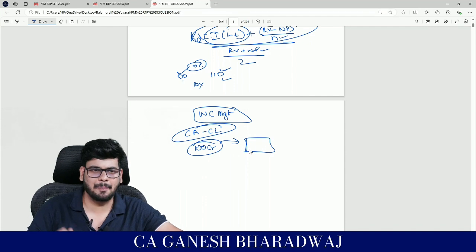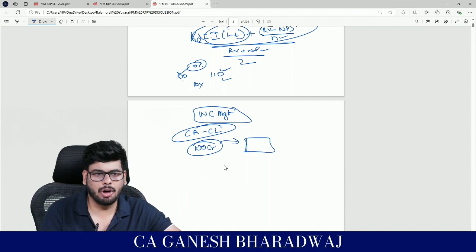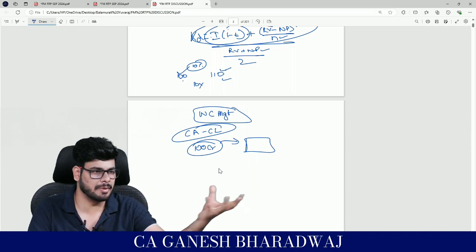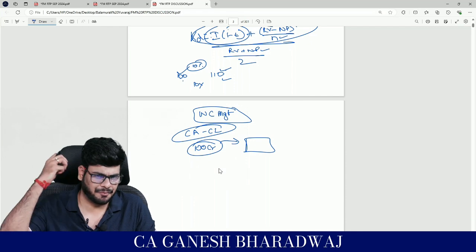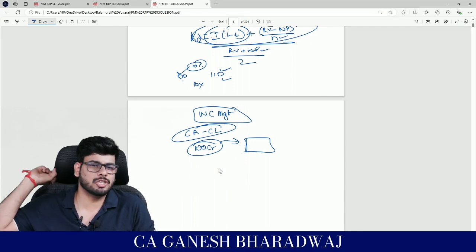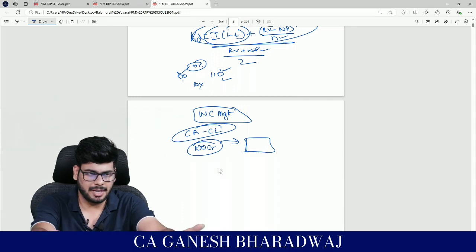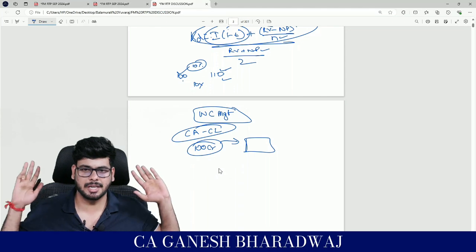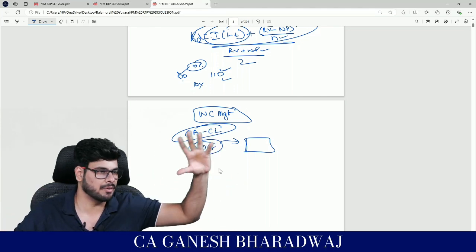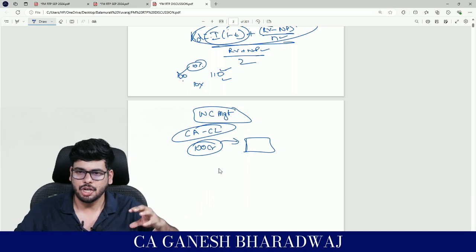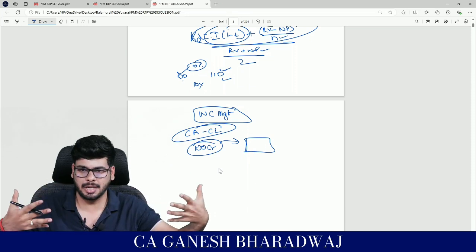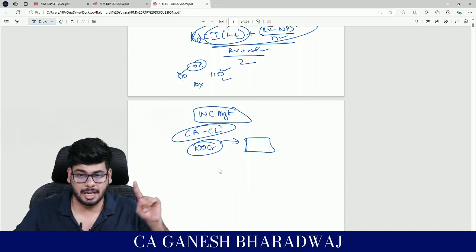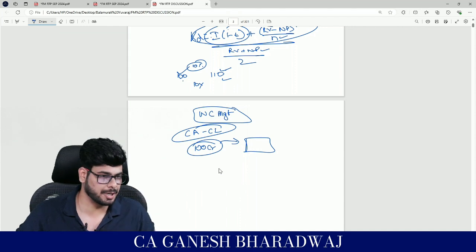So now, apart from your fixed assets, you will also need to first pump in some money to buy some raw materials. And for the first time you're starting a business, you also need to bring in money for your wages, for your salaries, for your day-to-day operations. For the first time ever, today you are starting a business. Apart from your overall fixed investments, you will also need to bring in some money for the purpose of your operations. Agreeing with me, guys? Carefully listen. You will need to bring this amount for your operations.